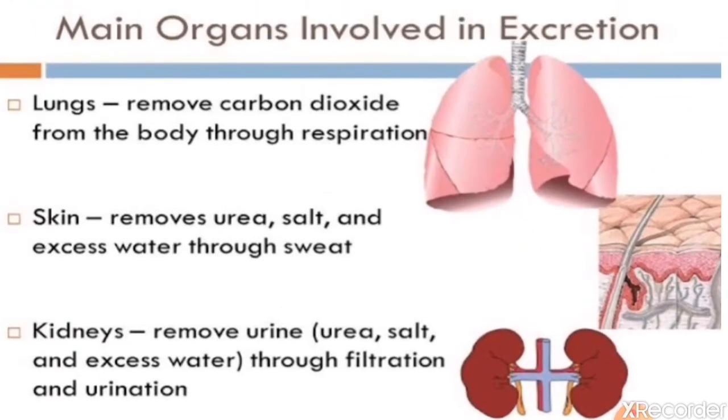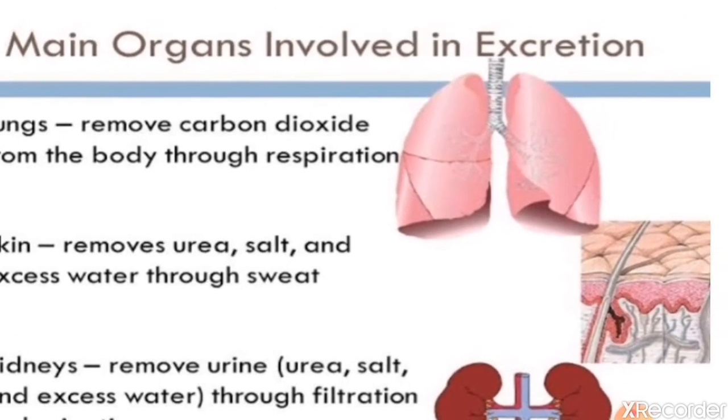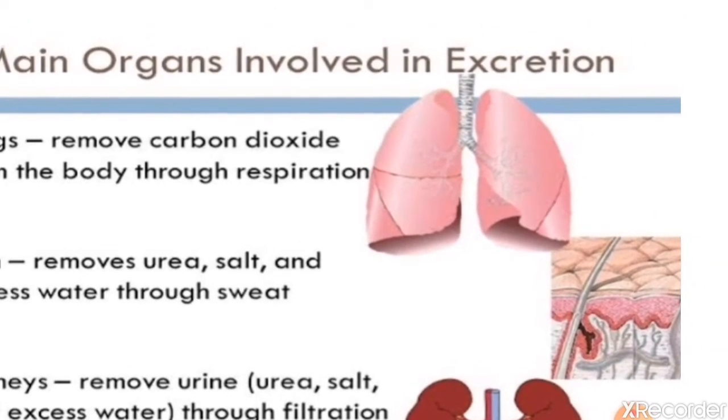Now next is lungs. Our lungs also help to expel the gaseous waste from our body. During the breathing process, we inhale, we take in oxygen and we exhale carbon dioxide. Carbon dioxide is a waste produced by our body.